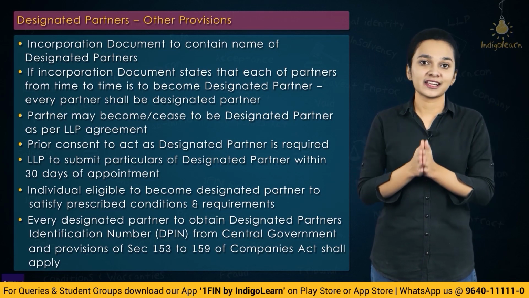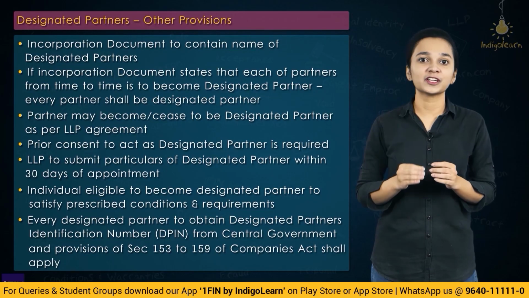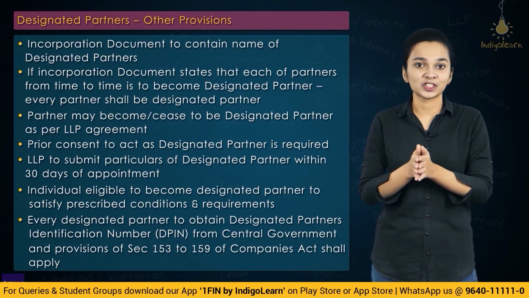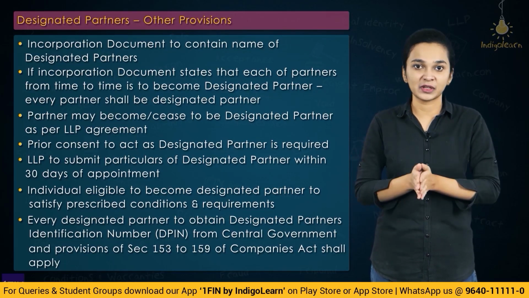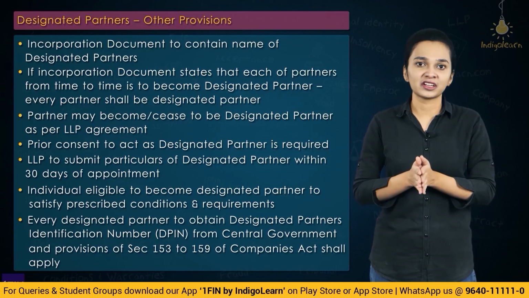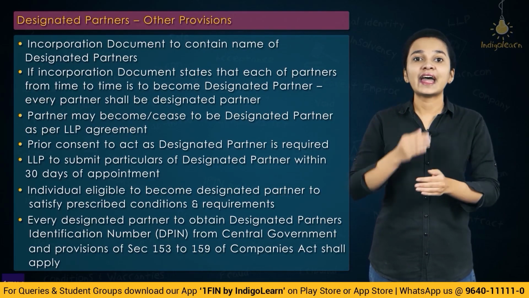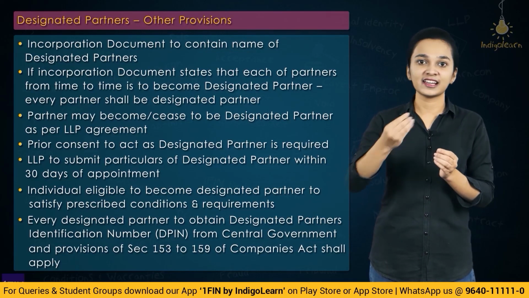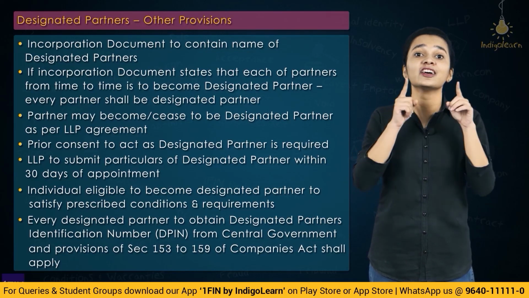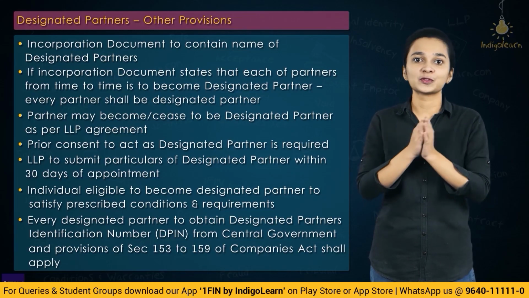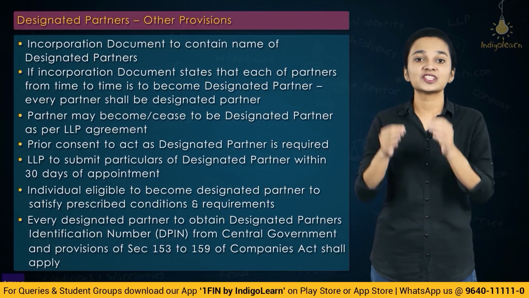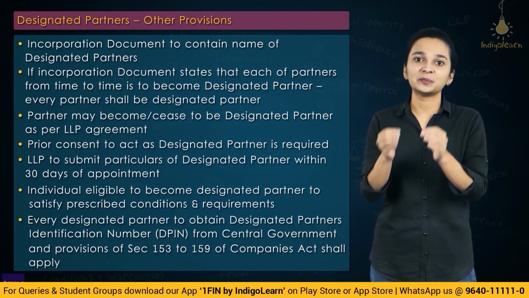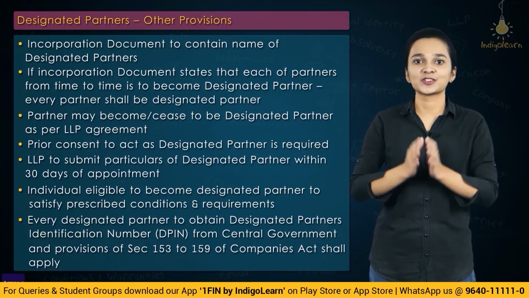So what did we understand about designated partners? We have understood that the incorporation document shall state the name of designated partners. Only an individual can be appointed as designated partner, and his consent has to be obtained. This consent and particulars of the persons appointed as designated partners shall be submitted by the LLP to the registrar within 30 days of the appointment.